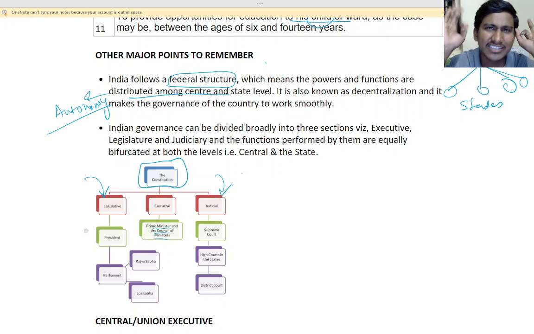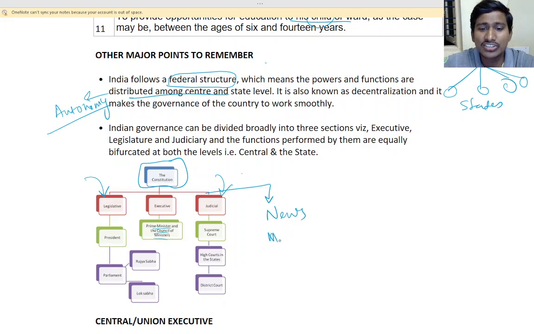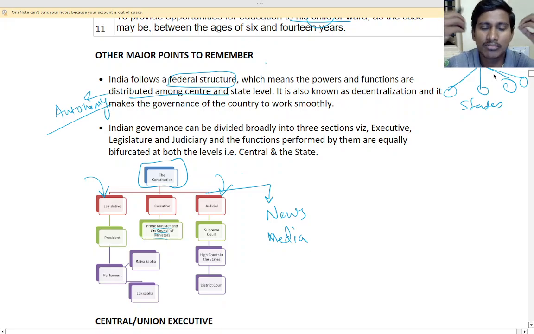These are the main three pillars, and there is one more, the fourth pillar. What is the fourth pillar? Can anyone tell? The fourth pillar of democracy, we say, is the news media, because they keep us informed.